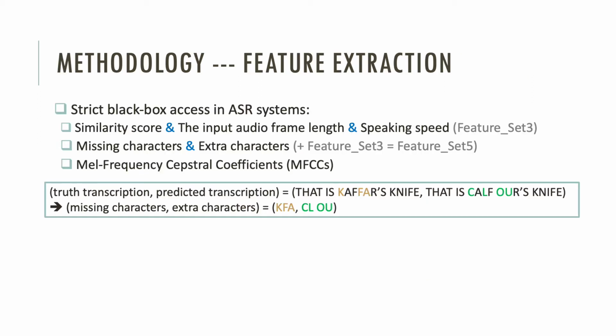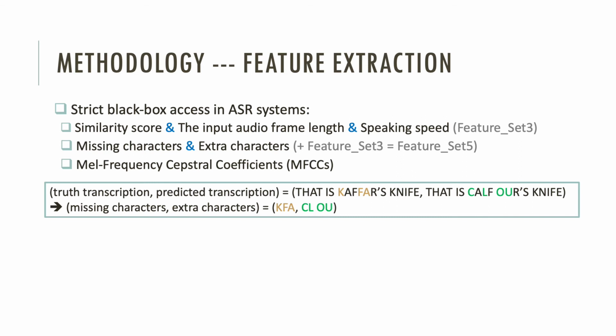To achieve user-level determination, the feature extraction in the training process is the most important part. We first extract two kinds of features: audio-specific features like speed and frame length, and model behavior-specific features like similarity score, missing characters, and extra characters. Herein, the GloVe model is used to measure the similarity score between the transcriptions and the true text. Here is an example of the missing characters in brown and the extra characters in green.